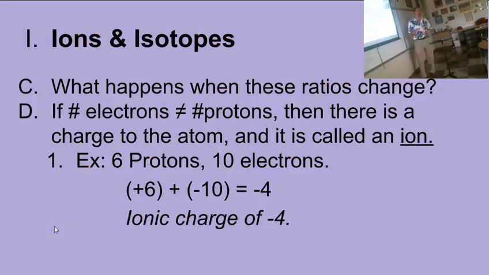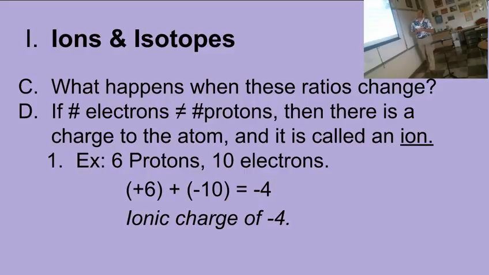But things can be different. Okay, so what happens if these ratios change? What happens if we don't have the same number of protons and electrons? Or what happens if the number of neutrons changes? Well, then we still have the element that it was. As long as the proton number didn't change, it's still the same element. But it's an ion or an isotope of that element.